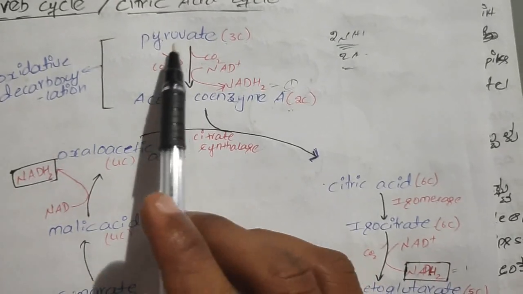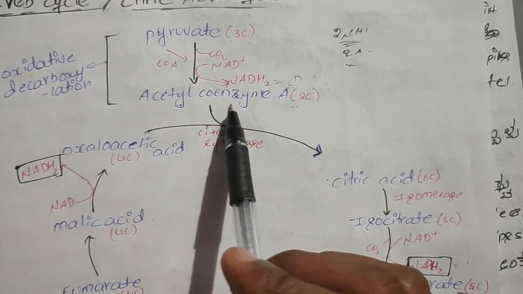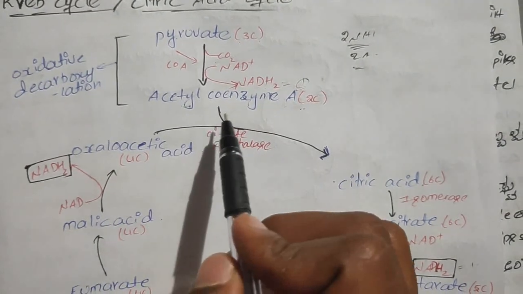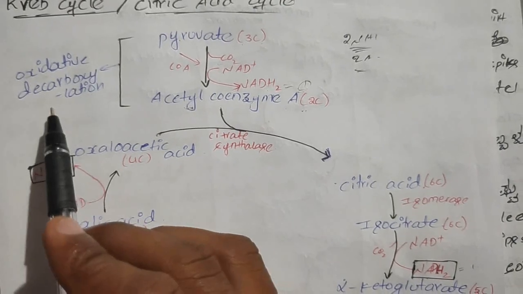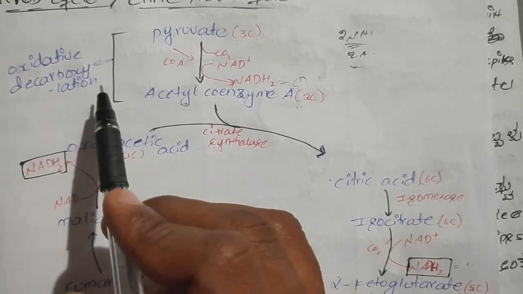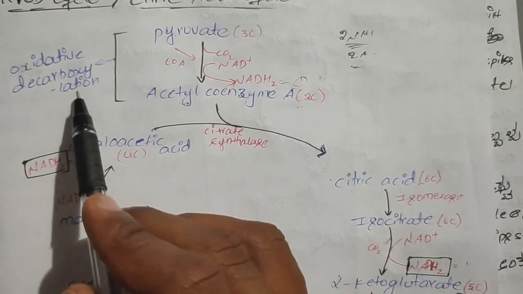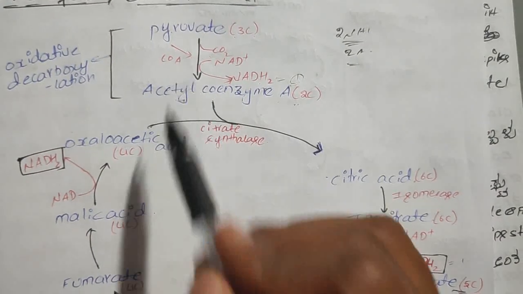So the conversion of pyruvic acid into acetyl coenzyme A won't come into this Krebs cycle. This conversion of pyruvic acid into acetyl coenzyme A is known as oxidative decarboxylation, because carbon dioxide is lost. So this process won't be included in the Krebs cycle.